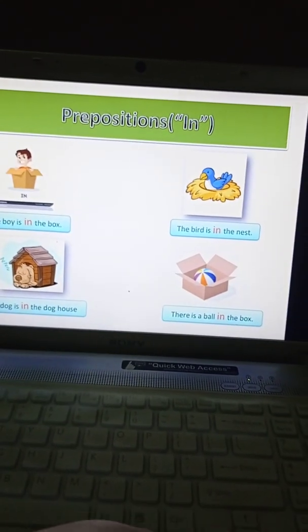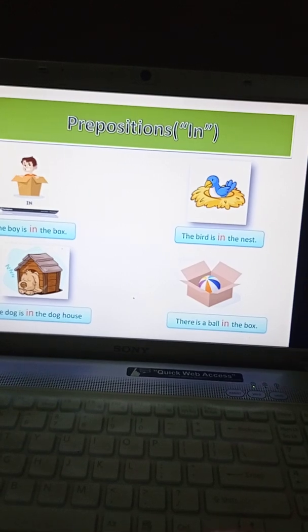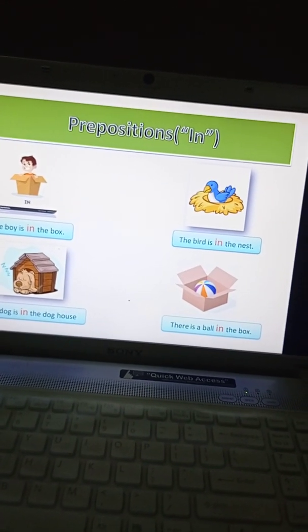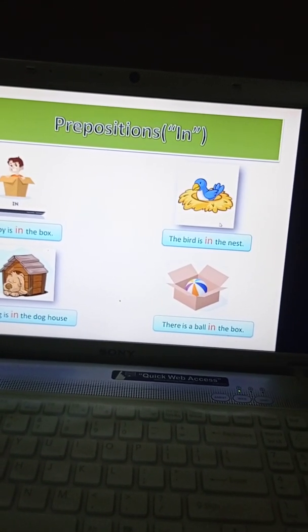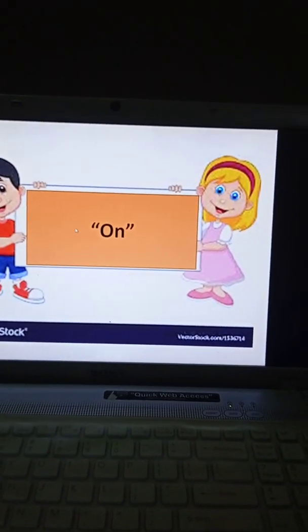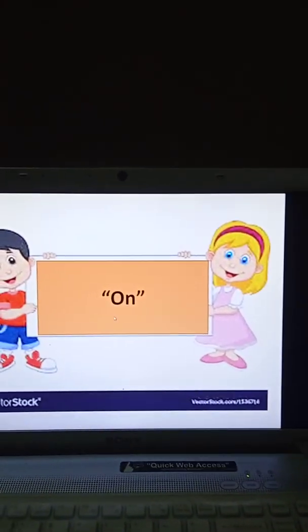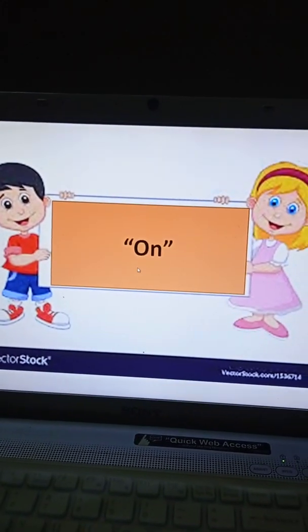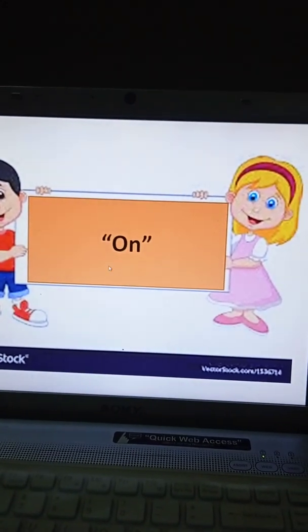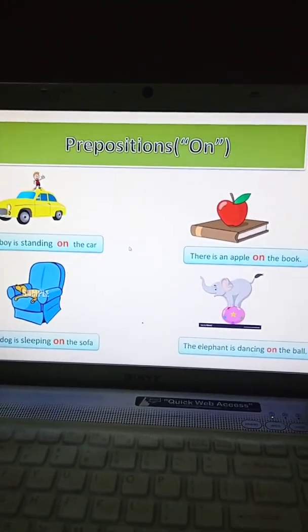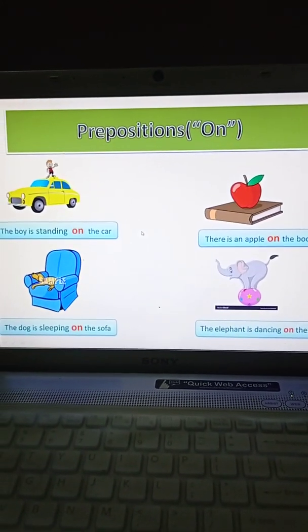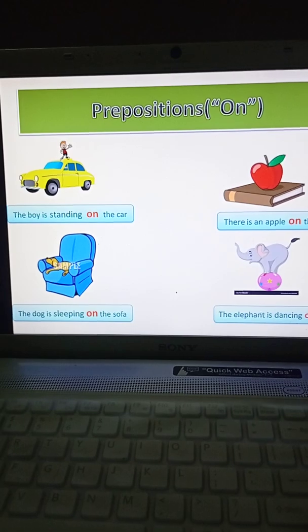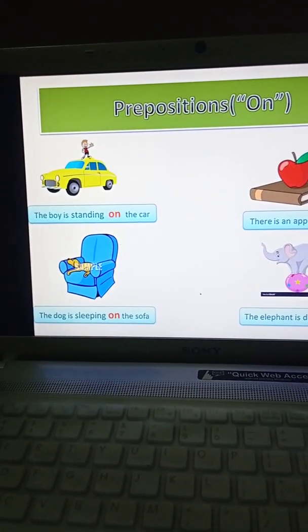Now look at the second preposition, children. Which is the second preposition? That is on. Now we will study how to use the preposition on. Again, have a look at these beautiful pictures, children. Are you able to see where is the car? And who is standing on the car?